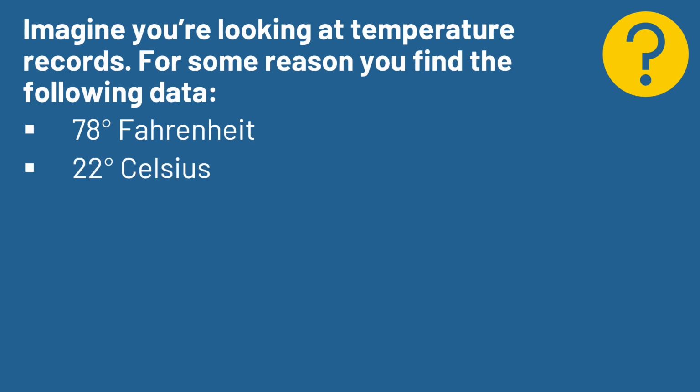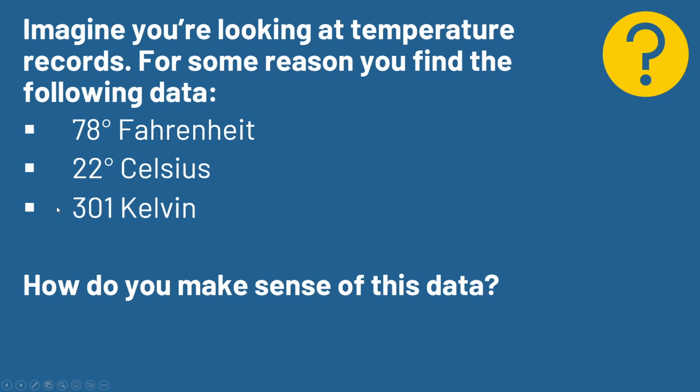22 degrees Celsius. Okay, I've encountered Celsius. I couldn't do the conversion off the top of my head, but that might mean something. That's above freezing. 301 Kelvin. Okay, now I officially have no clue what we're working with. That could be absolutely frigid cold, or it could be boiling hot. I honestly have no idea because chemistry was a long time ago. And so how do you make sense of these data, right?